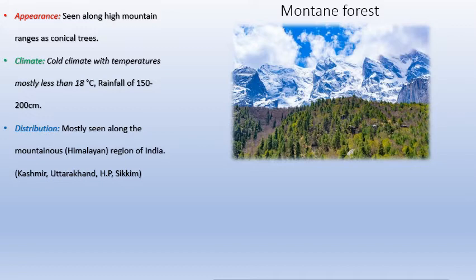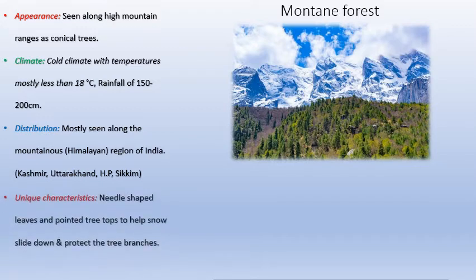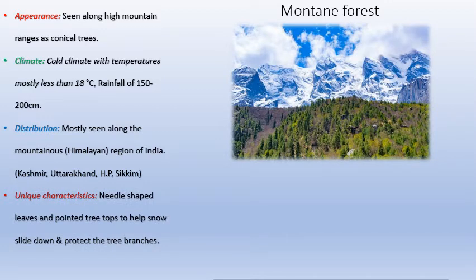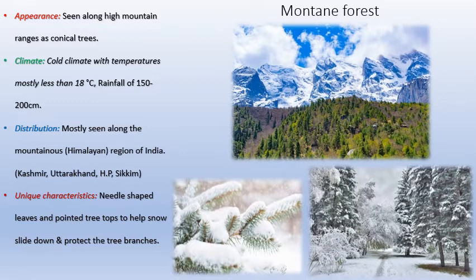Mostly seen along the mountainous Himalayan region of India: Kashmir, Ladakh, Uttarakhand, Himachal Pradesh, Sikkim, Arunachal Pradesh, all these northern and northeastern states, along with other countries bordering India, Bhutan and Nepal, have montane forests. A very important unique characteristic here is that there are needle-shaped leaves. You can see the needle-shaped leaves in the first picture in the bottom left. Then the shape of the tree is also different. It's triangular, conical. This is mainly to prevent the tree from being damaged when there is snowfall.